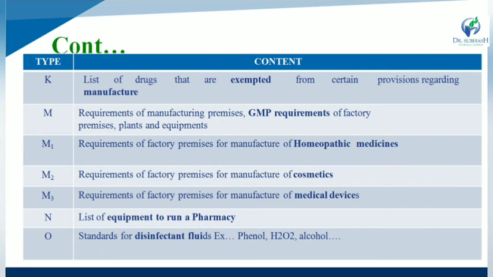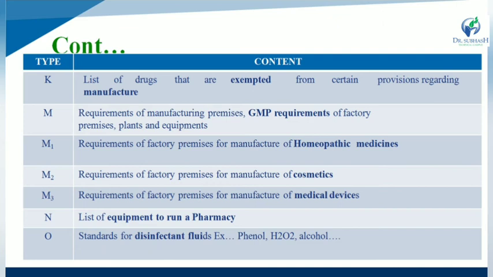While Schedule M1 gives the statement about requirements of factory premises for manufacturing of homeopathic medicine, M2 stands for requirements of factory premises for manufacturing of cosmetics, while M3 is for requirements of factory premises for manufacturing of medical devices. So what is the difference between M, M1, M2 and M3?